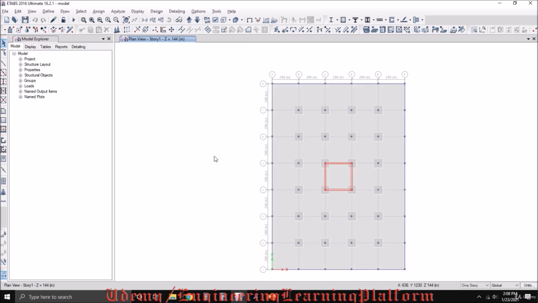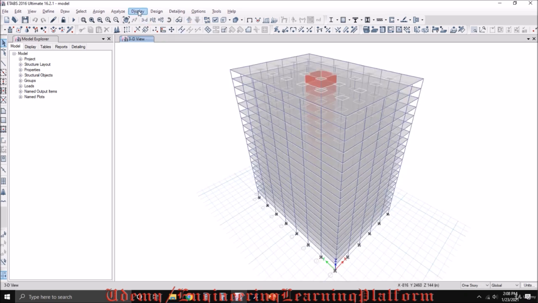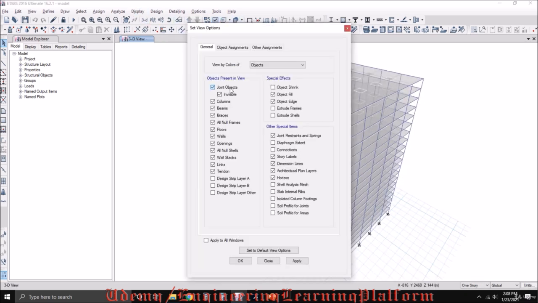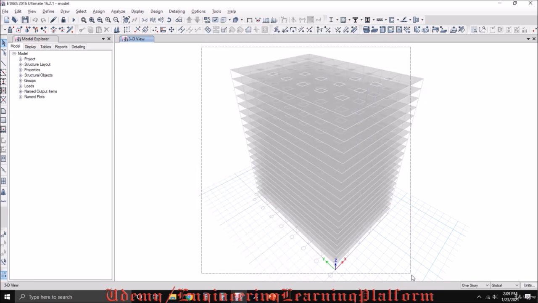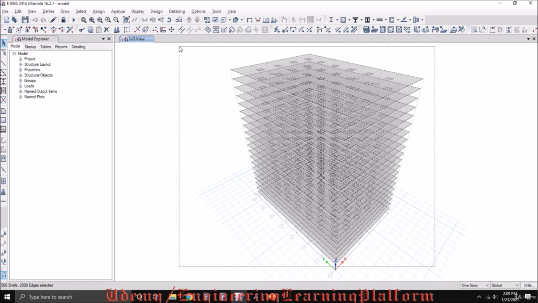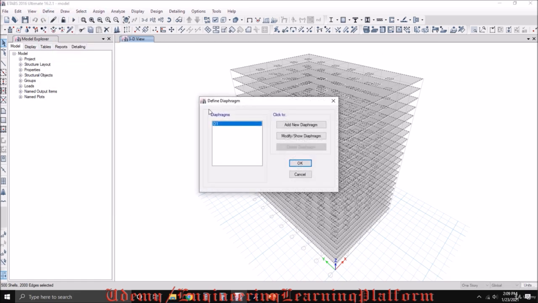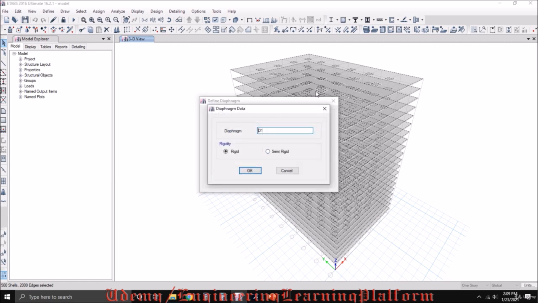Still, the earthquake load is not applied to the structure. We need to go to 3D view and only select the shell elements, including floors. Select the floors, all of them, and go to define diaphragms. Diaphragms distribute the lateral load to the lateral force resisting elements, which in our structure are the shear walls and the columns, as we are dealing with a dual frame system.